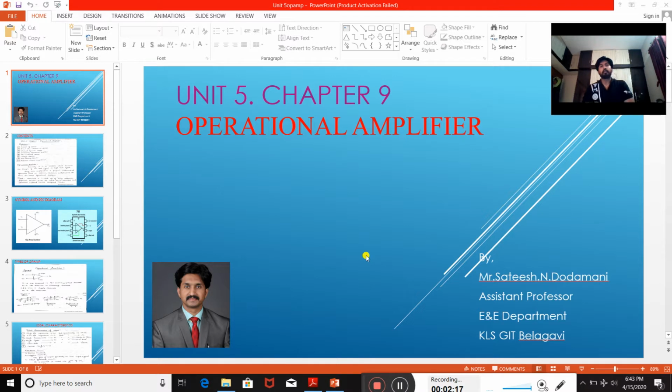These are very important concepts from the point of view of operational amplifier. To understand the operational amplifier clearly, we should be clear on these two concepts. Let me begin with the first concept.